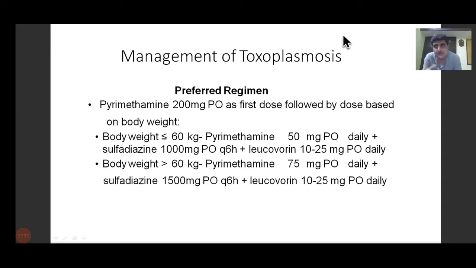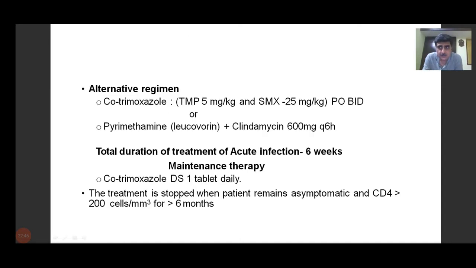Alternative regimen, wherever pyrimethamine is not available, is cotrimoxazole, which consists of trimethoprim 5 milligram per kg and sulfamethoxazole 25 milligram per kg orally, to be given twice a day. Or the pyrimethamine plus clindamycin combination can be given if the patient is allergic to cotrimoxazole, because allergy to cotrimoxazole is quite common in patients with HIV positive cases. So pyrimethamine is the drug of first choice.